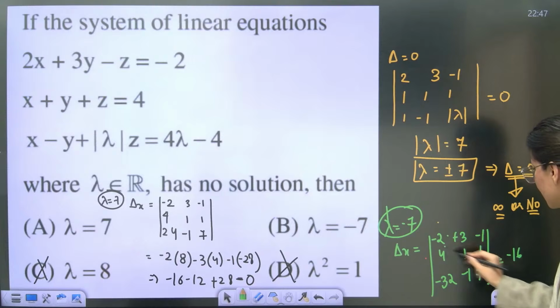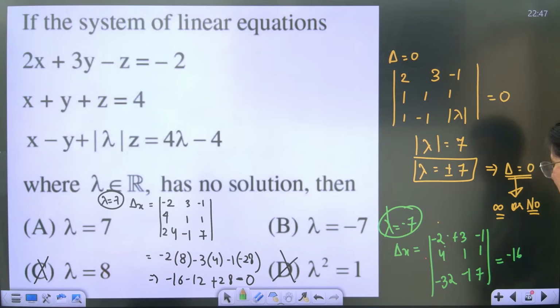Then what about this? 7 4s are 28 plus 32. So -3, 28 plus 32. And this is -1, and you are having -4 plus 36.